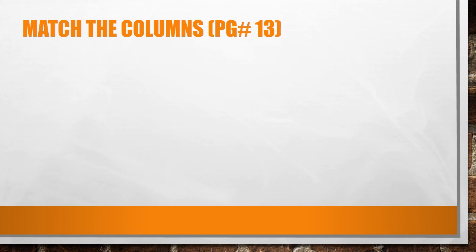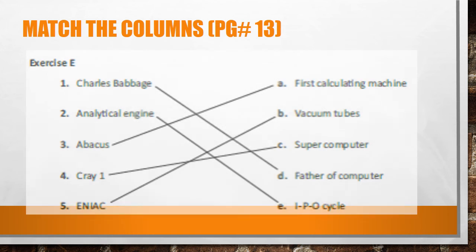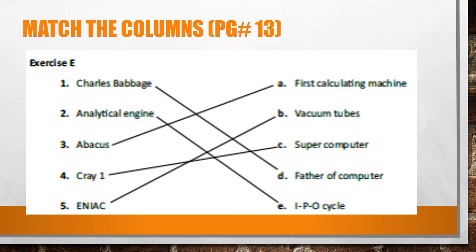Now students, match the columns. These are on your page number 13 and at part number E. Charles Babbage, father of computer. Analytical engine, IPO cycle. Abacus, first calculating machine.